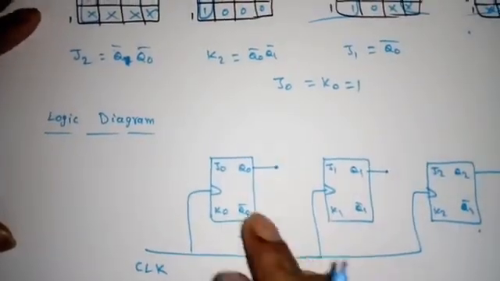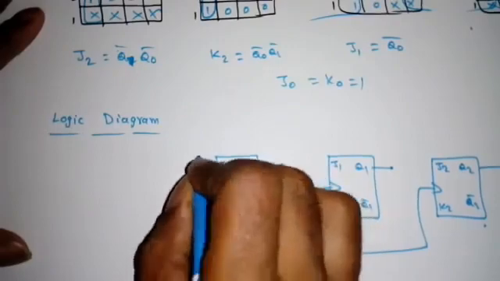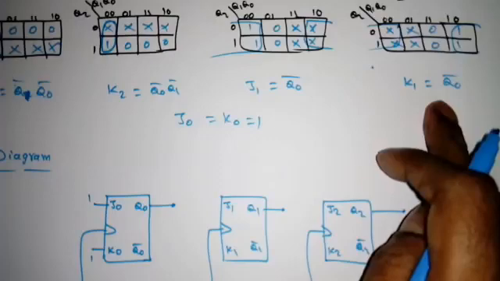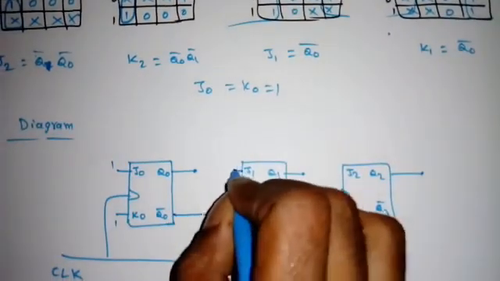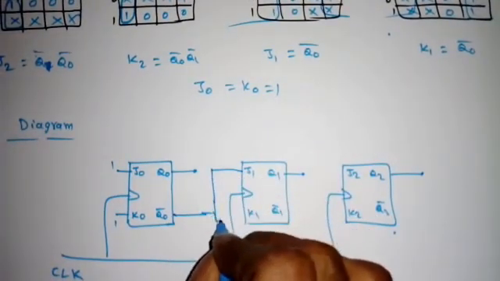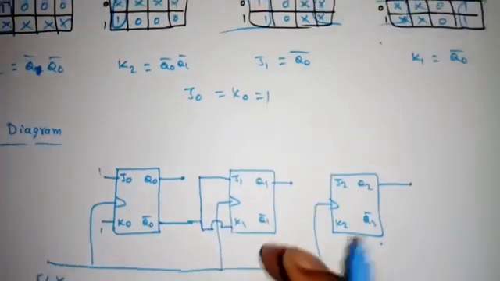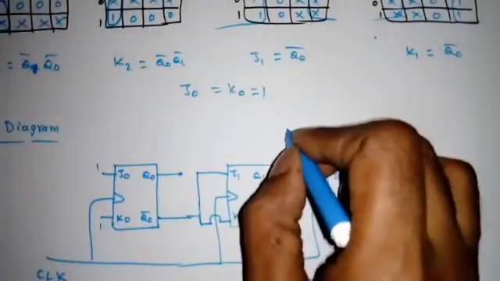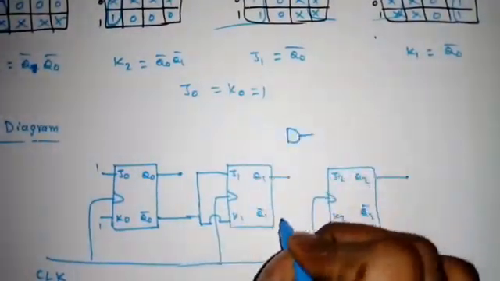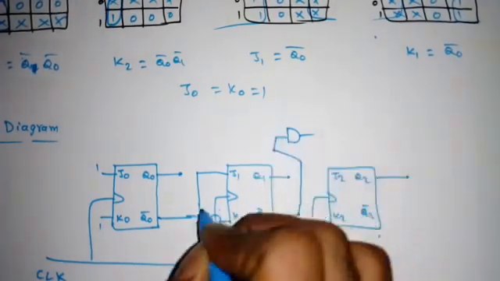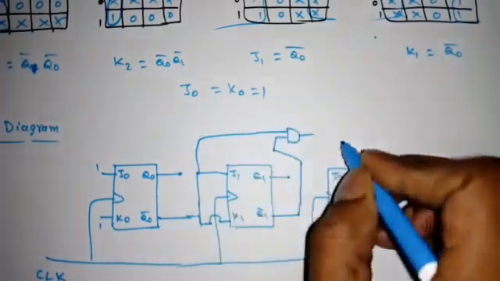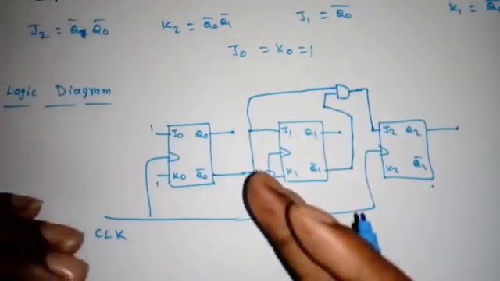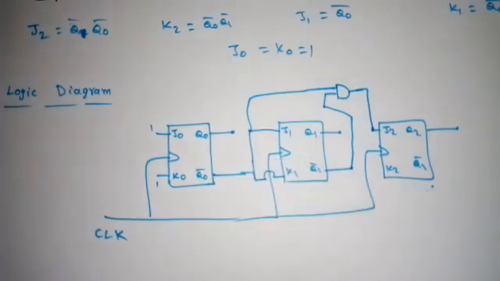Then we have to apply the inputs. What is J0 K0? Always it is 1 only. So very good. What is J1 and K1? Q0 bar, Q0 bar. So from here I have to apply the same for J1 and K1. Next, what is K2 and J2? Q1 bar Q0 bar. So I need one AND gate here. Q1 bar is coming here, then Q0 bar is coming here, then I can make the input like this. So this is the 3-bit synchronous down counter using JK flip-flop.